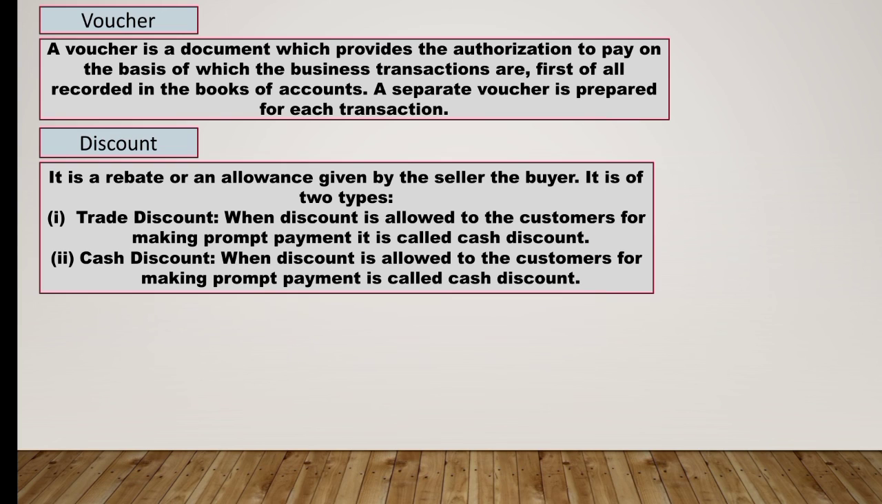Now trade discount is not recorded in the books of accounts because it is deducted in the invoice or cash memo itself from the gross value of the goods. So whenever there is trade discount, no transactions relating to the trade discount will be recorded in the books of account. Second is cash discount. So cash discount is allowed to the customers for making prompt payment or fast payment. It is known as cash discount. For example, if a seller allows 2% discount for payment within a week, it will be called a cash discount and it will always be recorded in the books of accounts.